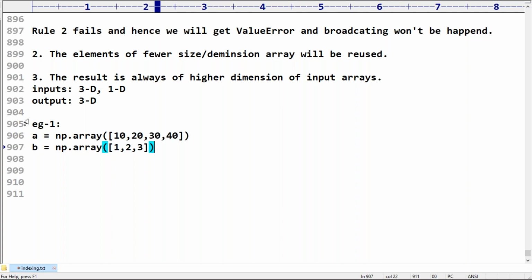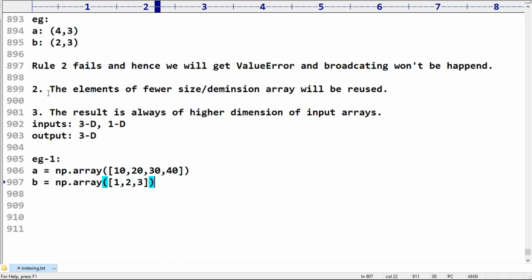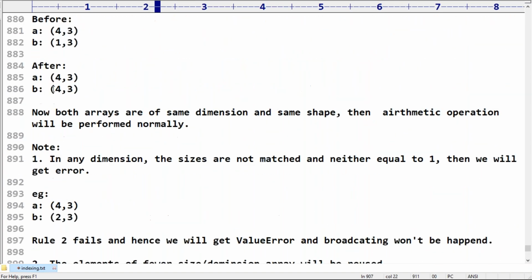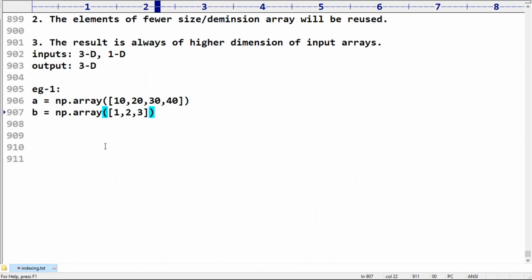In this case, rule 1 is satisfied. But just observe that rule 2 is not satisfied. What is the reason for that? Here A.shape is (4,) and B.shape is (3,).